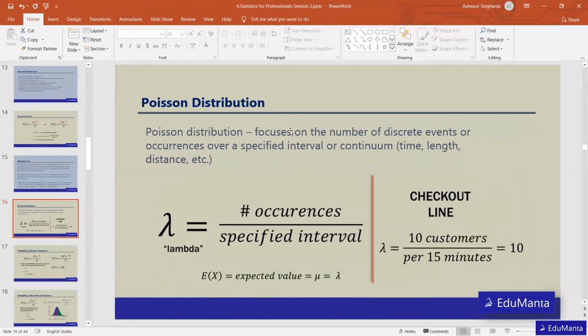If you're on a highway, what is the probability that in every 1 kilometer there will be, say, 10 public utilities available on that 1 kilometer of distance? So whenever we talk about an interval and the occurrence of something in that particular interval, that falls under Poisson distribution.